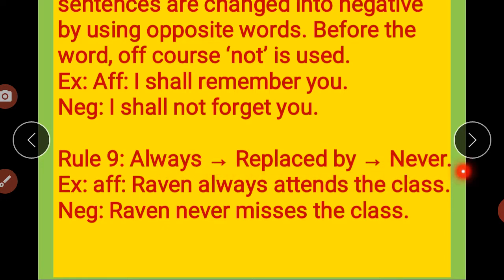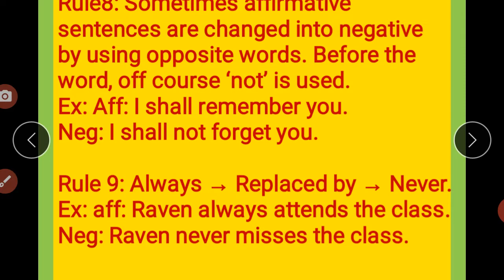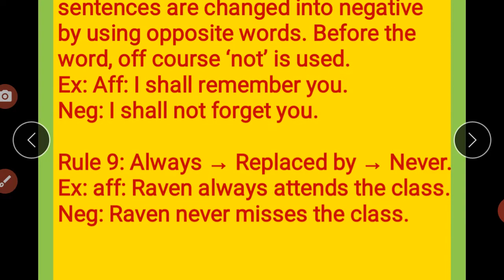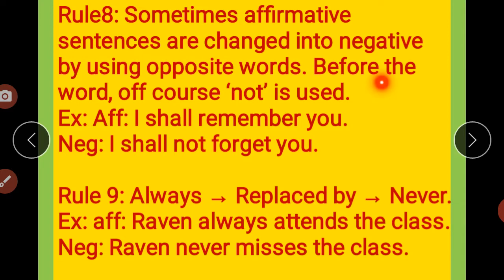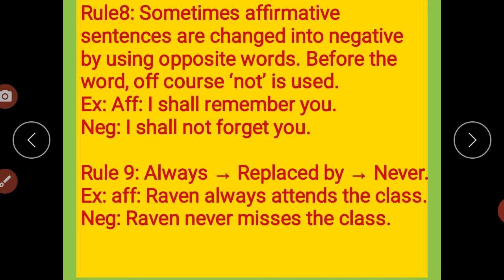"Always" is replaced by "never". If in your sentence "always" is there, that is replaced by "never". Raven always attends the class. Raven never misses the class. Got it? "Attends" becomes opposite "miss", and "always" becomes "never". So both would be there, and in that manner we have converted the sentence. And see, the meaning is not changed. Raven always attends the class. Raven रोज class attend करता है. Raven never misses. Raven कभी भी class miss करता नहीं है. So both the meanings are the same.